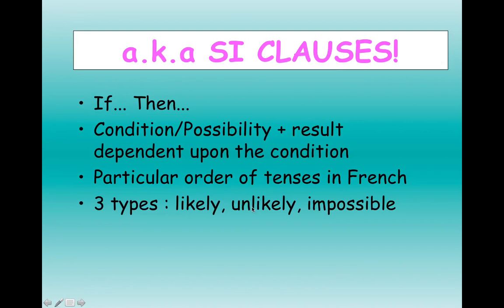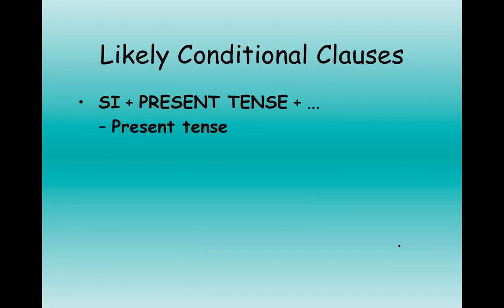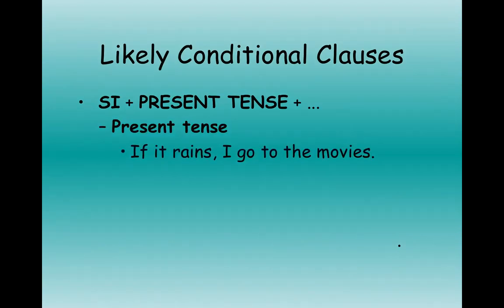Don't feel like you have to write down these notes on the next slide, but I want you to be familiar with them. So a likely conditional clause is something like this. It's going to, in French, have si plus the present tense, and then it could be followed by one of 3 tenses. It could be si plus the present plus the present. For example, if it rains, I go to the movies. That's just what I do, present tense.